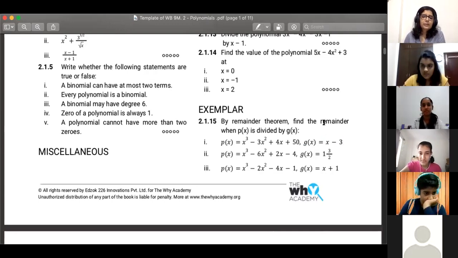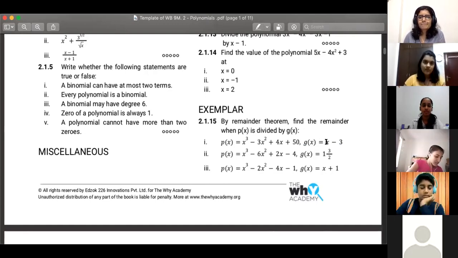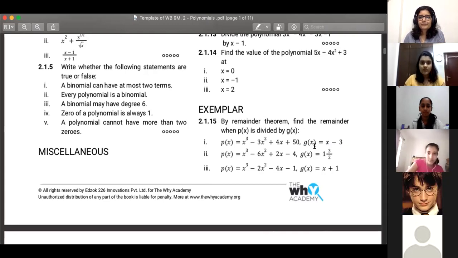Using the remainder theorem, if you had to find the remainder, how would you do this? We would replace x with 3. Correct. Okay, solve this quickly.